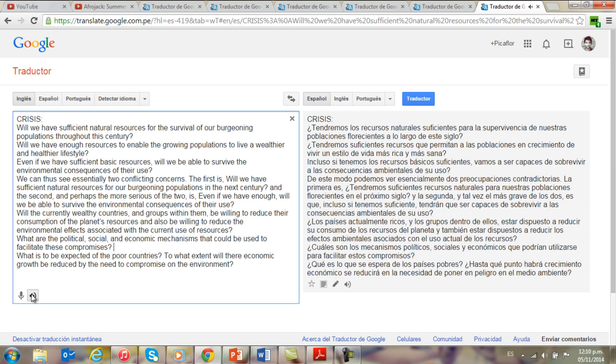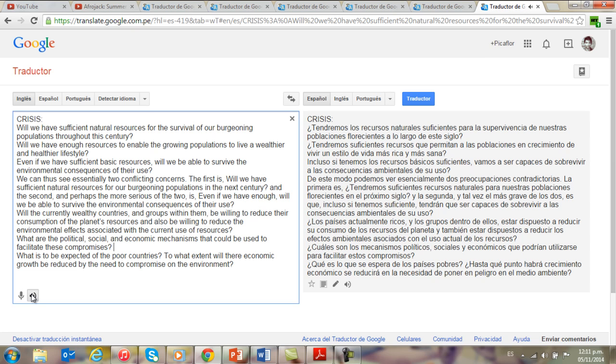The first is, will we have sufficient natural resources for our burgeoning populations in the next century? And the second, and perhaps the more serious of the two, is, even if we have enough, will we be able to survive the environmental consequences of their use?